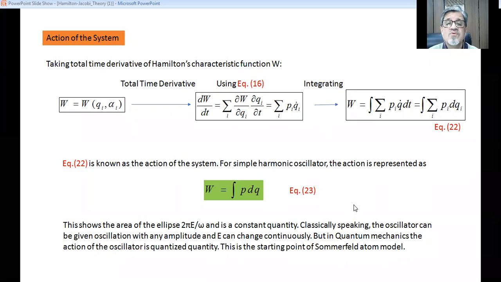So we want to emphasize here that classical mechanics was developed long back and quantum mechanics was developed later on, but there is a close relationship between them, and many times the beginning in quantum mechanics takes place with a formulation derived from classical mechanics.